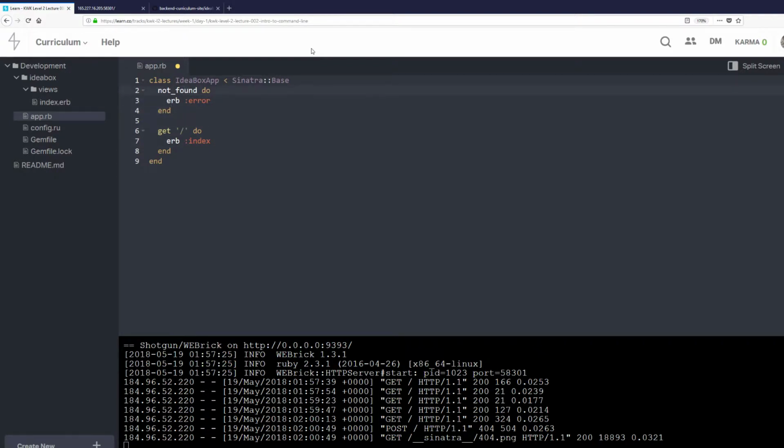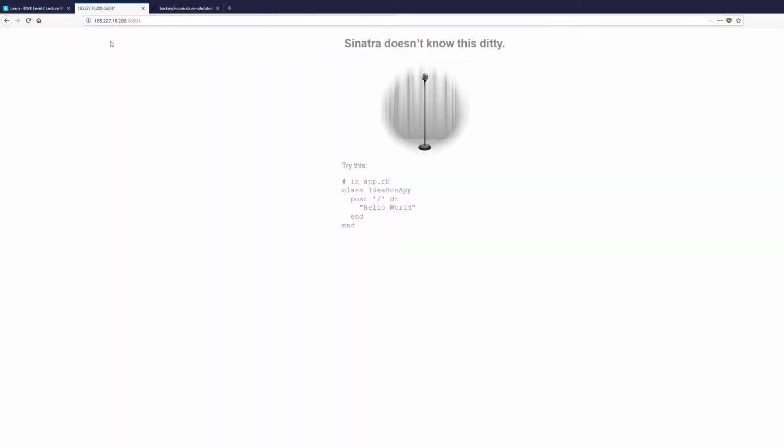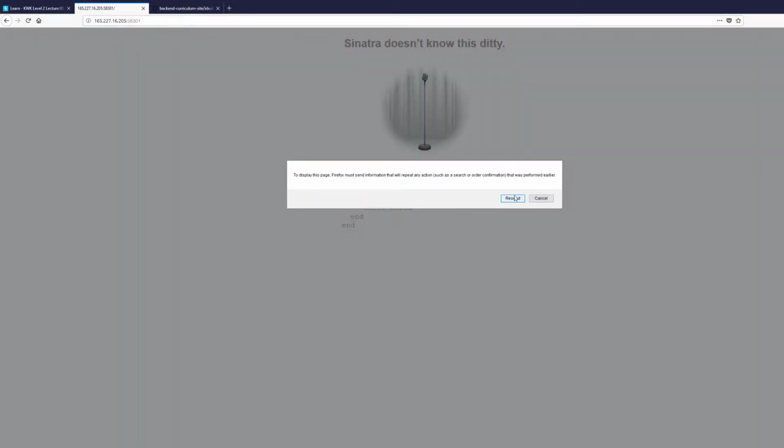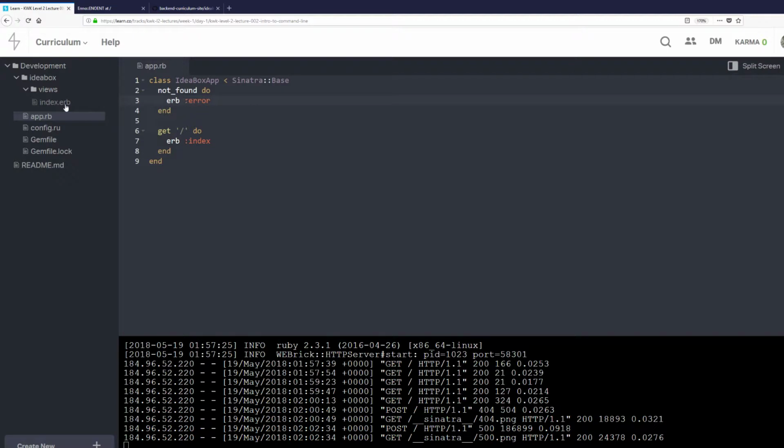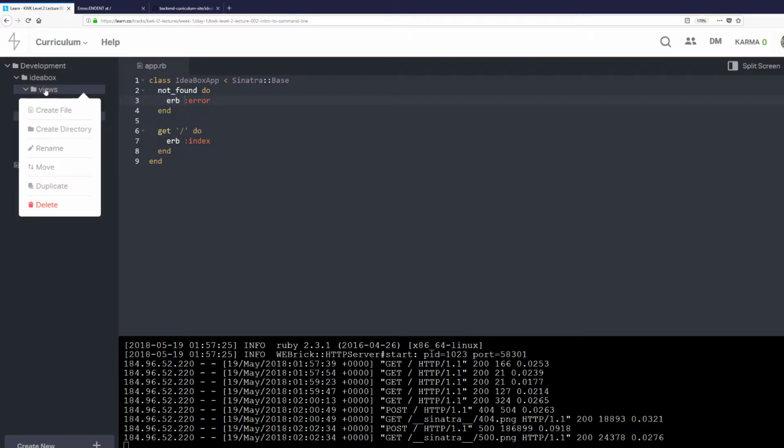So what we've done here is we've created a thing where, when I can't find a matching route, I'm going to load error.erb in the views folder. So I'm going to switch back to this tab, and I'm going to refresh, and I get this, like, what? And we look at this error message: no such file or directory in Ideabox views error.erb. Why is that? Well, if we see here, we've got index.erb, but we don't have an error.erb.